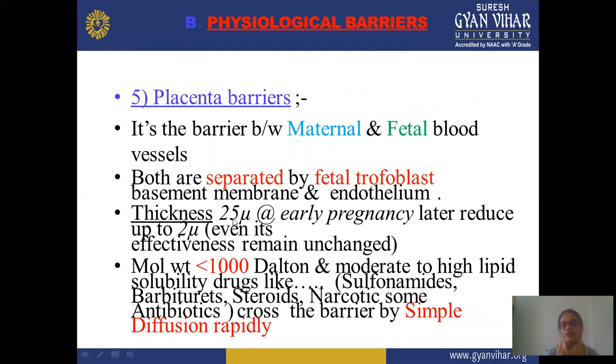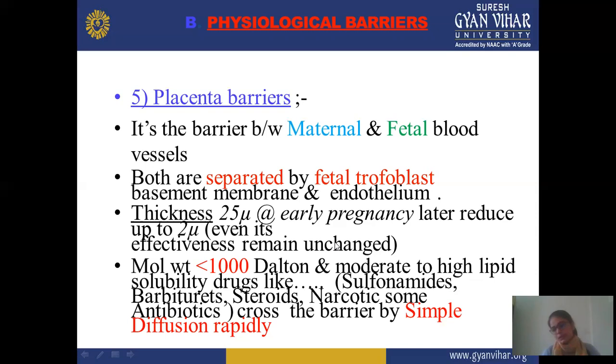And the thickness is 25 micron at early pregnancy, later reduced to 2 micron, and its effectiveness remains unchanged. It means you can see that this membrane has more thickness, but during pregnancy it reduces, and it is found to be very thin or less thick.